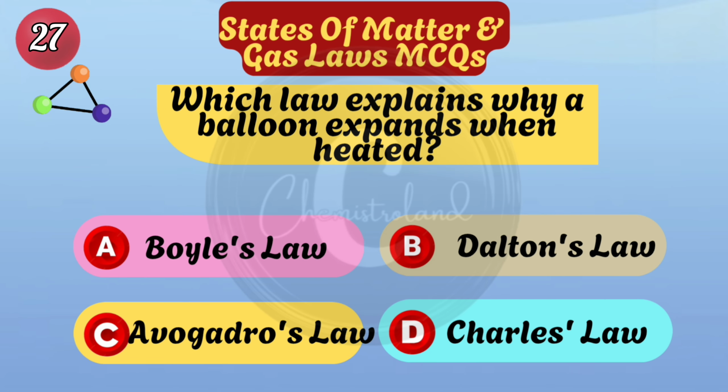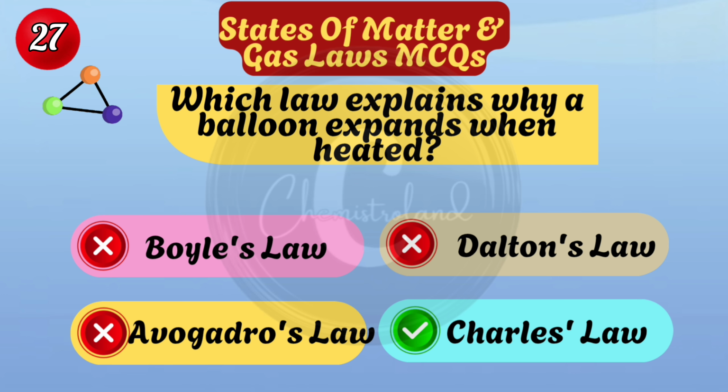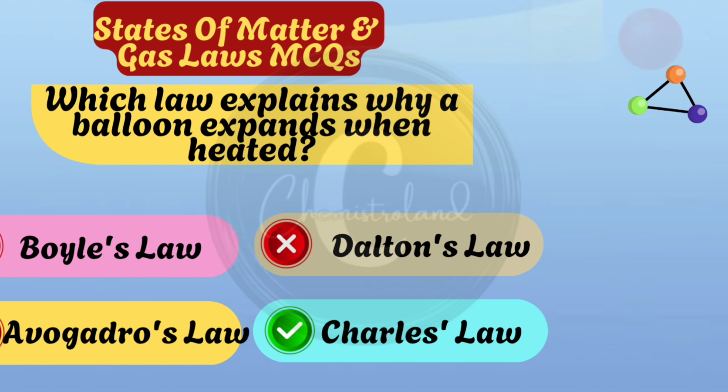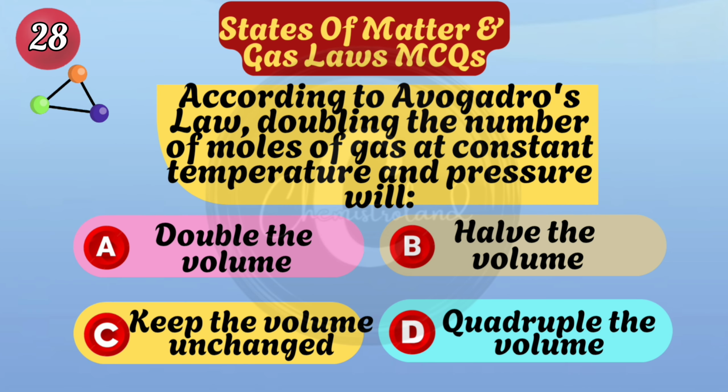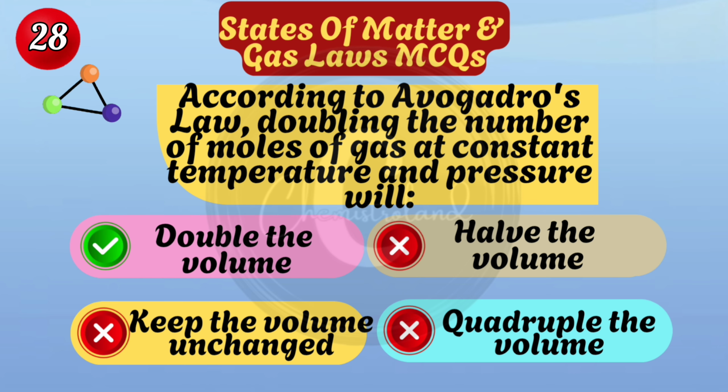Which law explains why a balloon expands when heated? Charles's law. According to Avogadro's law, doubling the number of moles of gas at constant temperature and pressure will double the volume.